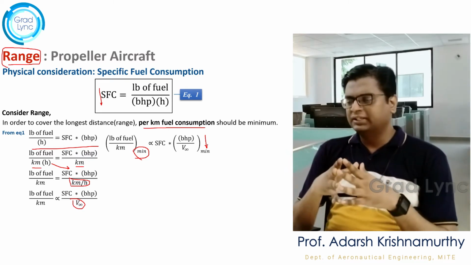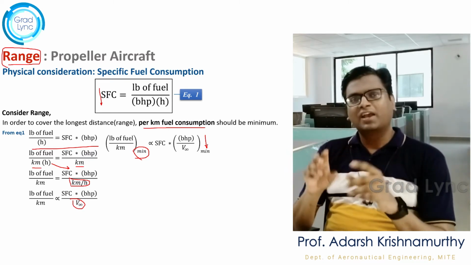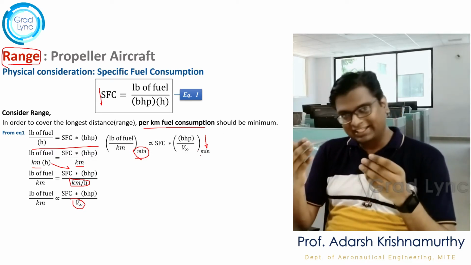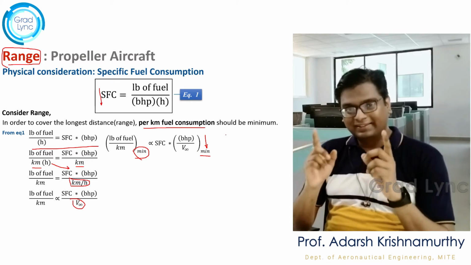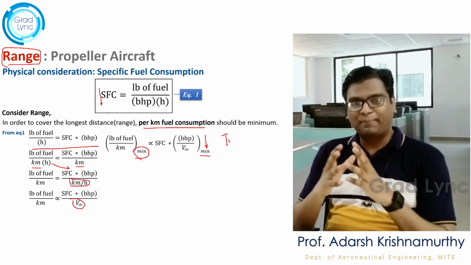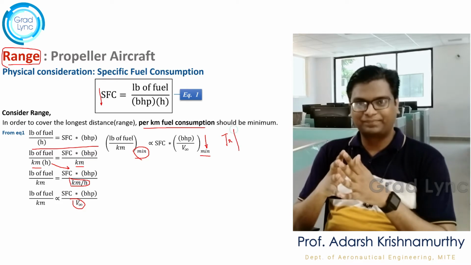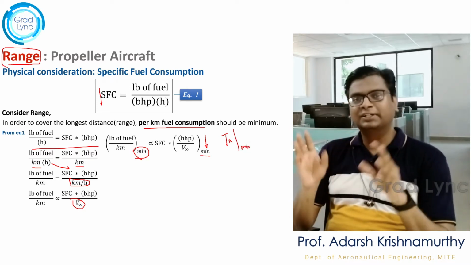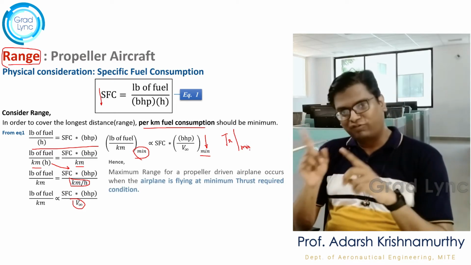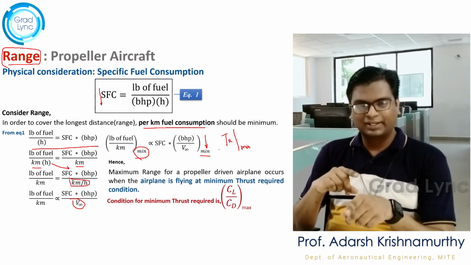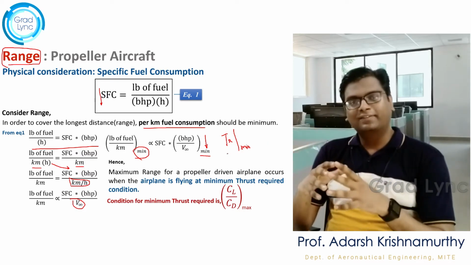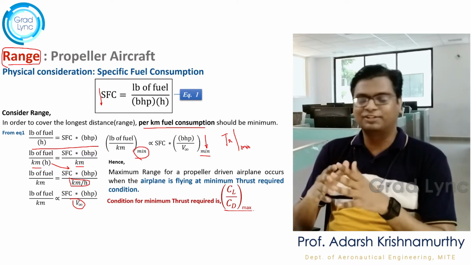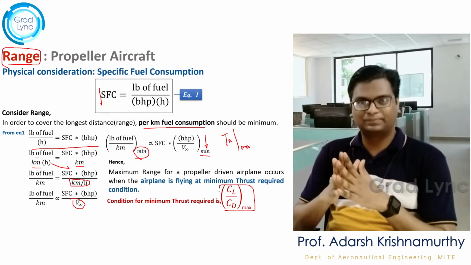It is nothing but, for a propeller aircraft, if it flies at minimum thrust required condition, that is CL by CD max, then that aircraft would cover maximum range. You understood the point? For maximum endurance, the propeller driven aircraft should fly at minimum power condition, whereas for maximum range, the same propeller driven aircraft should fly at minimum thrust required condition, which is CL by CD max.